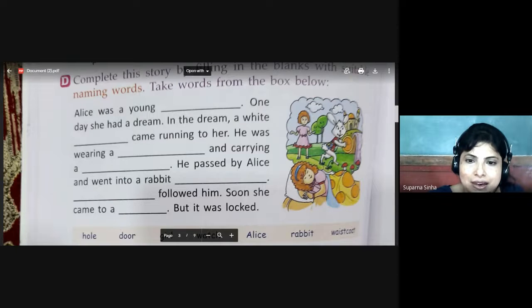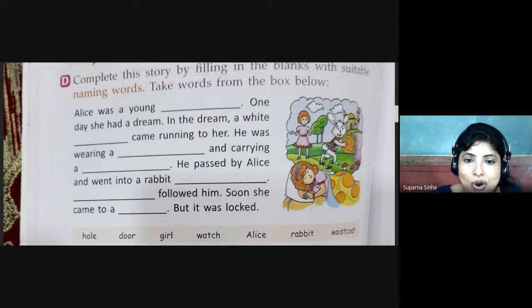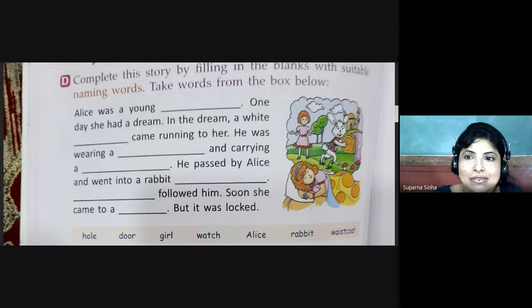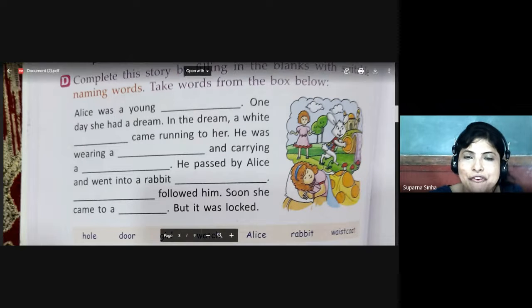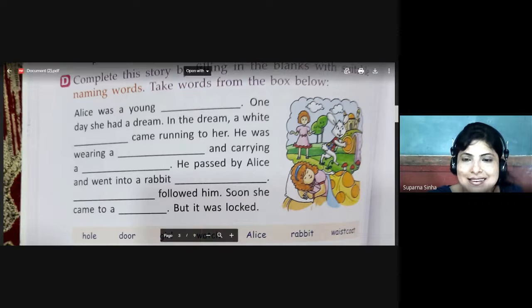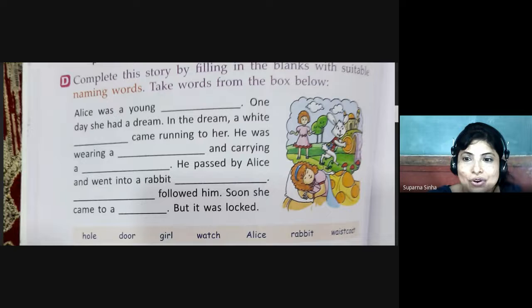Alice was a young, what? Girl. One day she had a dream. In the dream, a white, what? Rabbit came running to her. He was wearing a waistcoat and carrying a, what?